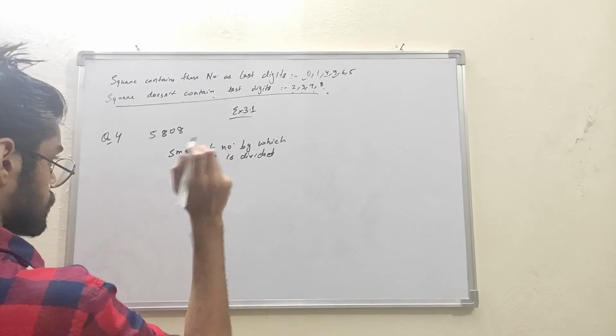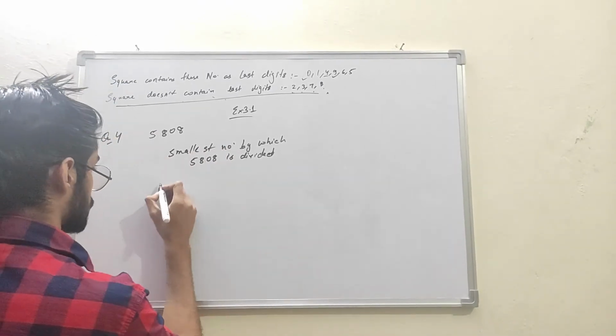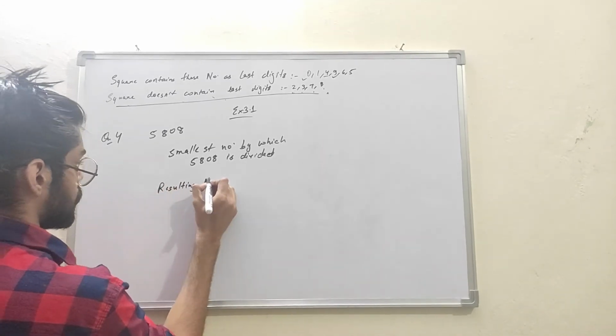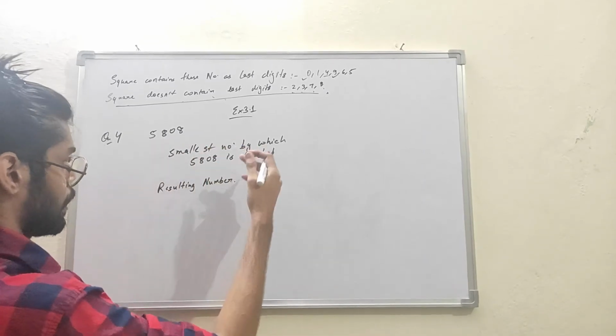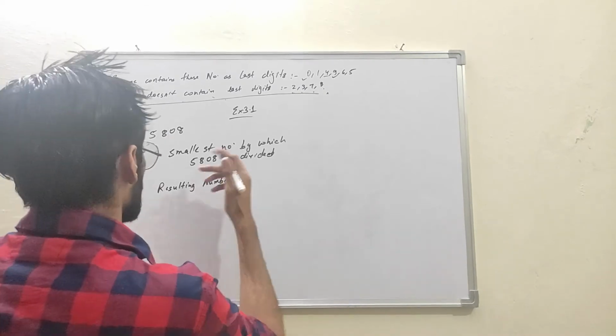So secondly, we have to find the resulting number. After dividing by the smallest number, we will get a resulting number.